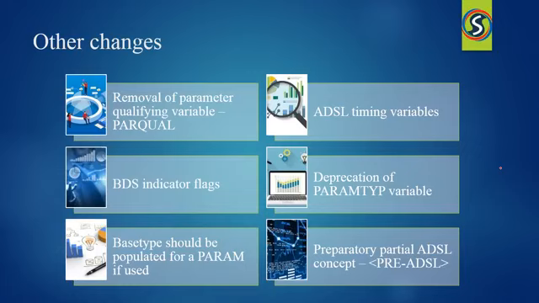Now, there are also some other changes which are made in the ADSL timing variables. The set of timing variables include all start and end dates within each phase, period and sub-period. The set of phase timing variables is independent of the period and sub-period, while the sub-period depends on the period timing variables. Now, each set of the timing variables may be defined at the subject level or the dataset level.